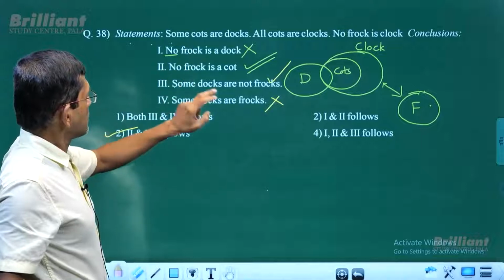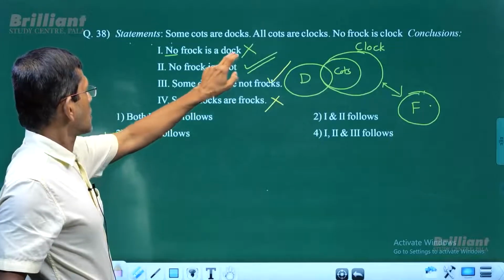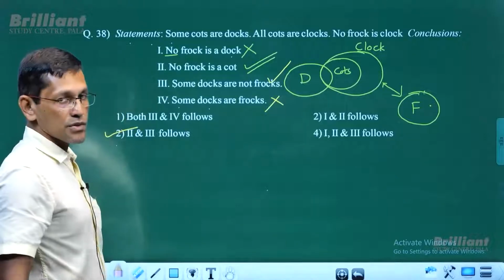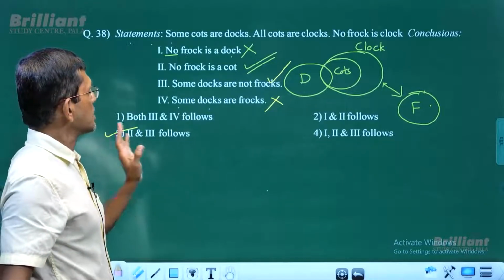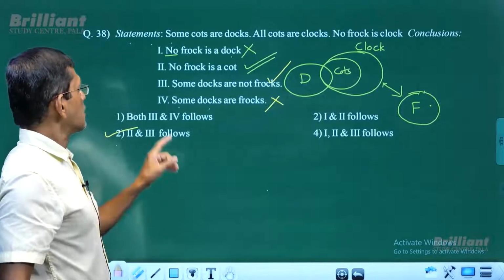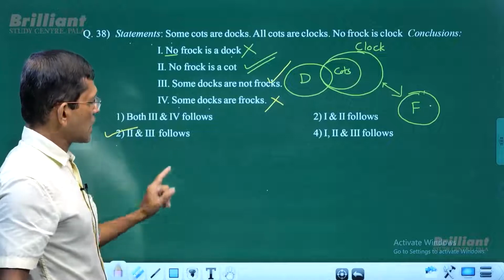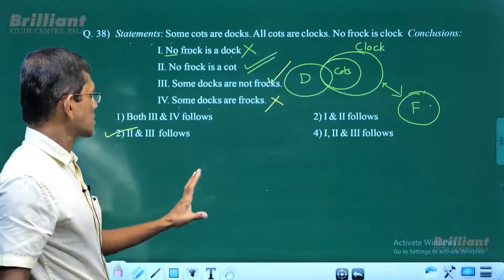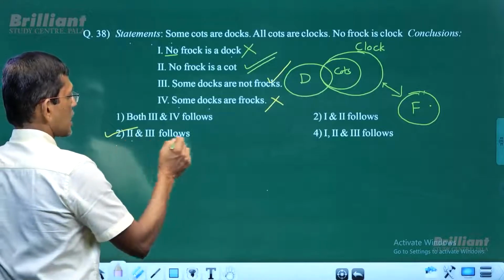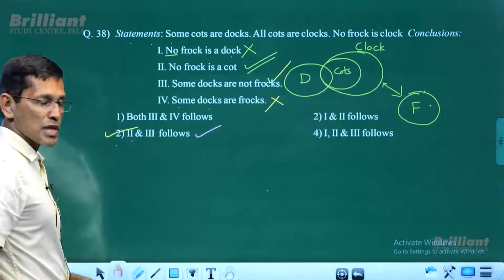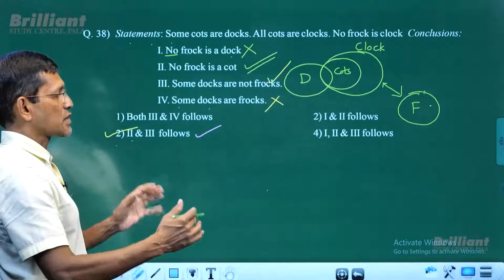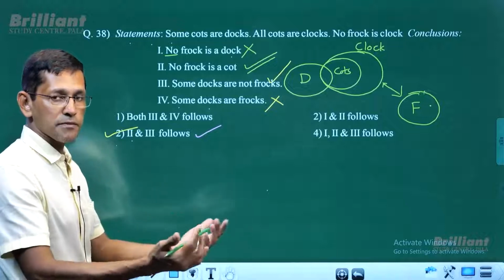Now frog is here, and dog is here. So that means this is either 1 or 4. So the best answer for this question is only 2 and 3. Along with that, we have either 1 or 4 follows. We don't have such an answer choice given here. So among the best answer choices, we took 2 and 3 follow. That's the answer we had earlier, the same answer. We stick to that answer since we don't have any better answer choice.